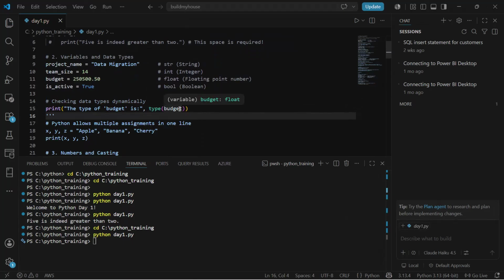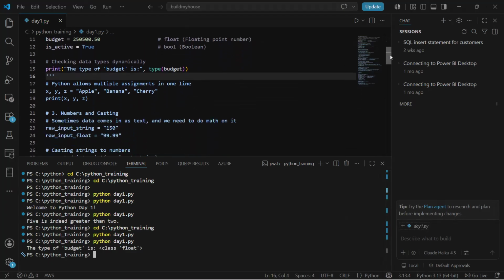If you want to display what type of variable you have, you can use the function called type. Now if I execute, you can see the type of budget is float. So the class of this particular variable budget is float.